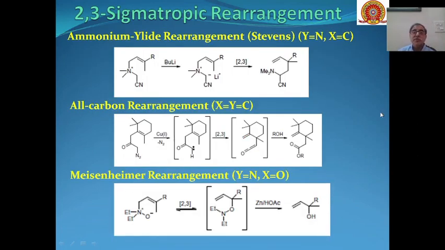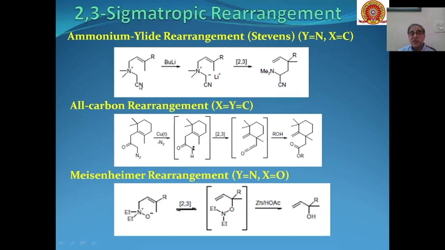Then some more examples of 2,3 sigmatropic rearrangements. One is the ammonium ylide rearrangement. This is also called the Stevens rearrangement. Y is nitrogen and X is carbon. Either this one or this one or this one, all these are carbons.